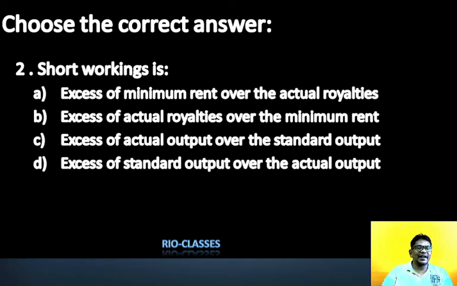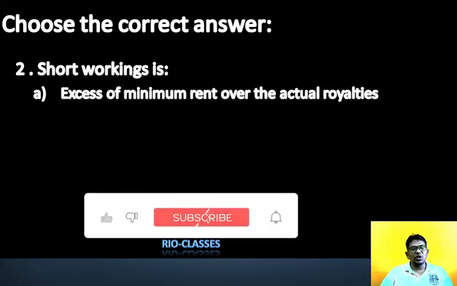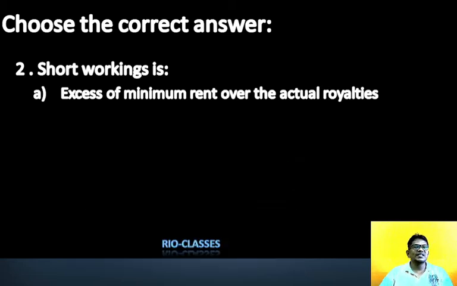Tell me, which is the right option? My dear student, short working is always excess of minimum rent over the actual royalty. Remember, whenever minimum rent is more than the royalty, that is called short working.